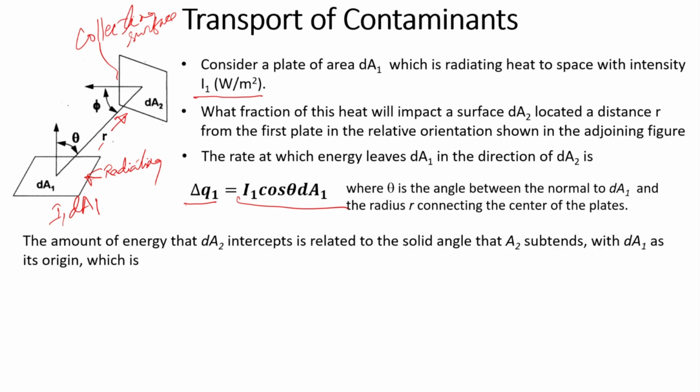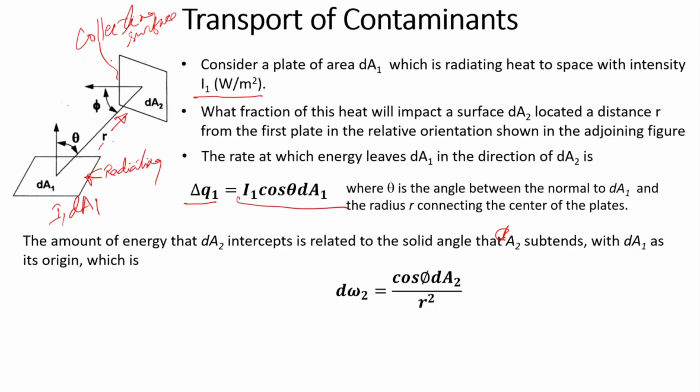Now, the amount of energy that will be intercepted by the surface dA2 from dA1: what is the solid angle that this surface subtends at the center? You can consider a sphere with this point as the center, and this is an area on that sphere.